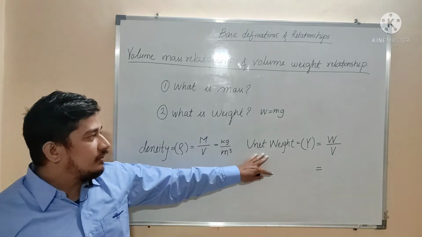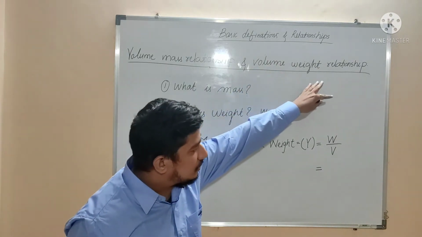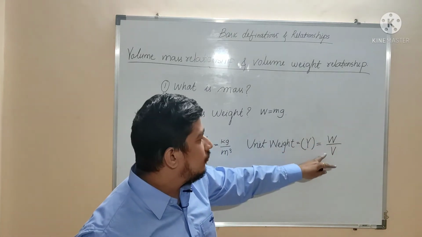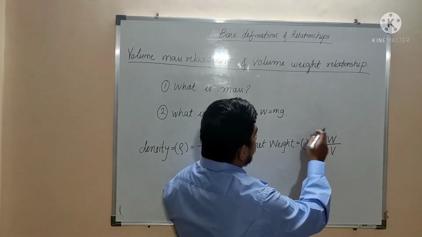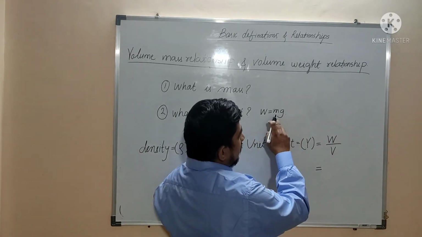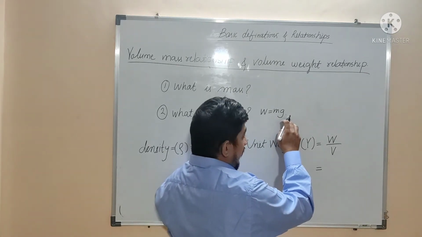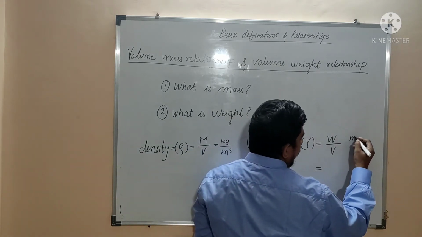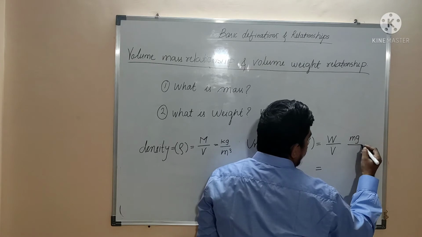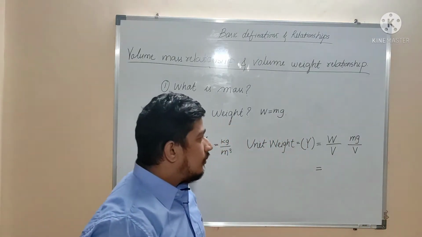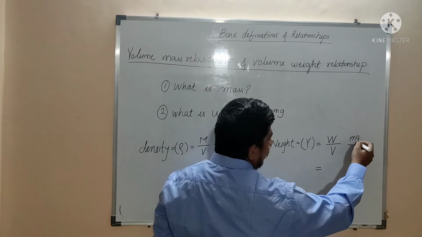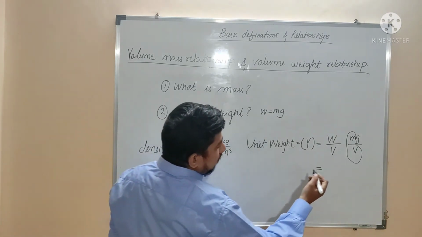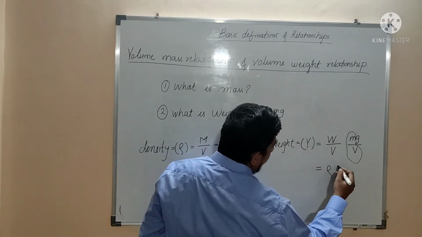Then after that, unit weight. Unit weight is about the volume and weight relationship, and its formula is weight per unit volume. As we know, weight is m into g, that is mass multiplied by acceleration due to gravity, g. So W is equal to m multiplied by g divided by the total volume of soil. But as we know, mass by volume is density, so it will be rho multiplied by g.